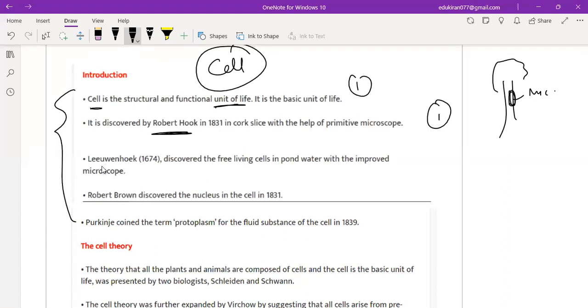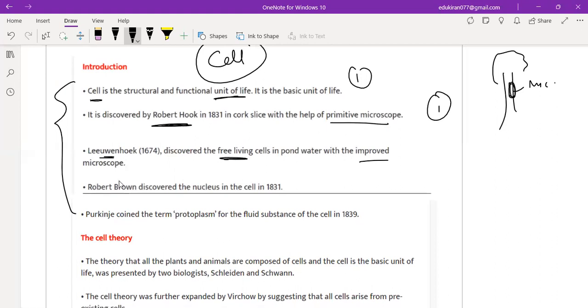There was one more person, Leeuwenhoek, who discovered the free living cells in pond water with an improved microscope. So it was primitive, then it was improved. They discovered basically the free living cell. Now, Robert Brown discovered the nucleus in the cell, right? First the cell was discovered, right? Free living cells, then Robert Hooke discovered the cells, Leeuwenhoek discovered free living cells, and Robert Brown discovered the nucleus in the cell.